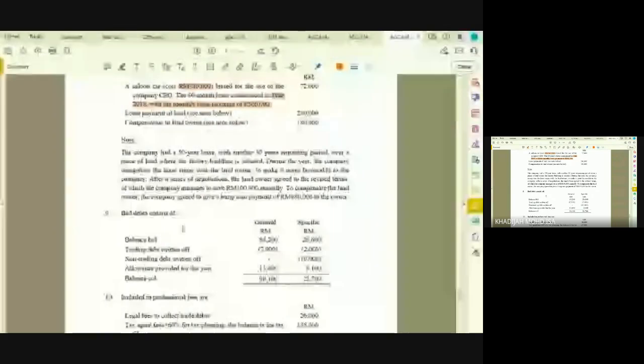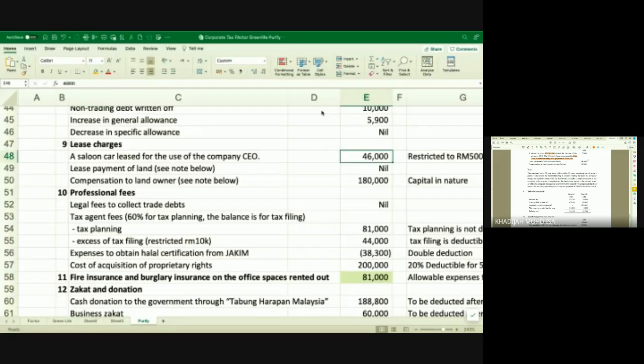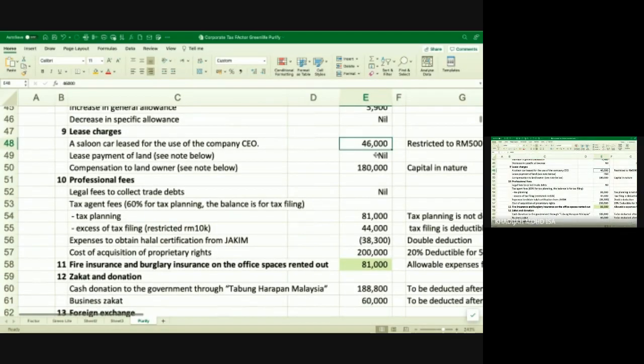After a series of negotiations, the landowner agreed to revise the terms, of which the company managed to save 100,000 annually. To compensate the landowner, the company agreed to give a lump sum payment of 180,000 to the owner. So the issue here is that the compensation is the lease rental, 240 should be allowable, right? But the lump sum payment, 180, is not allowed because it is capital in nature.